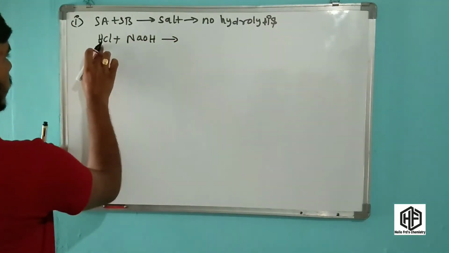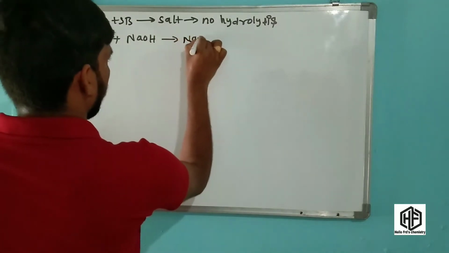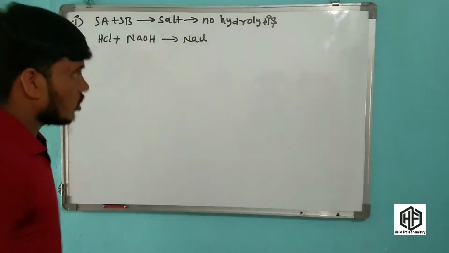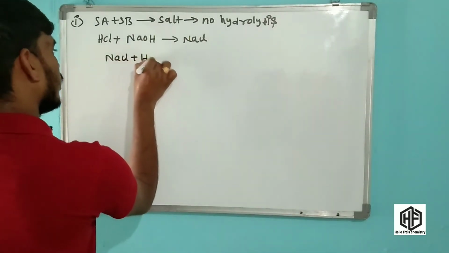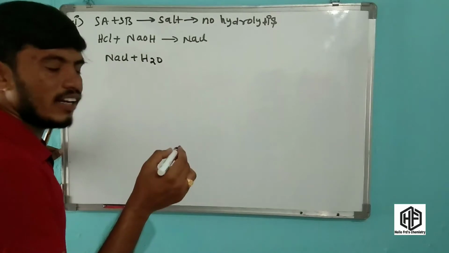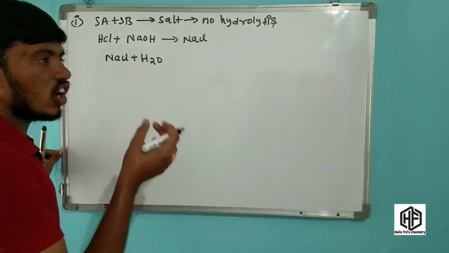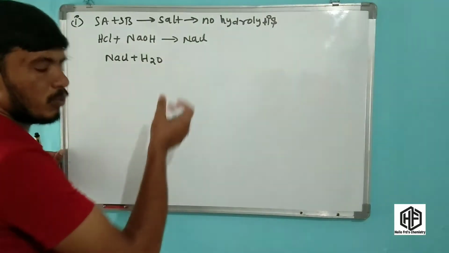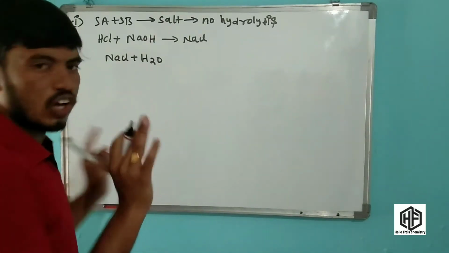HCl plus NaOH gives NaCl. This is the salt, friends. Now this NaCl reacts with water. What is salt hydrolysis, friends? Salt hydrolysis is when the cation and anion of a salt react with water to produce an acidic or basic solution. That is the definition of salt hydrolysis.